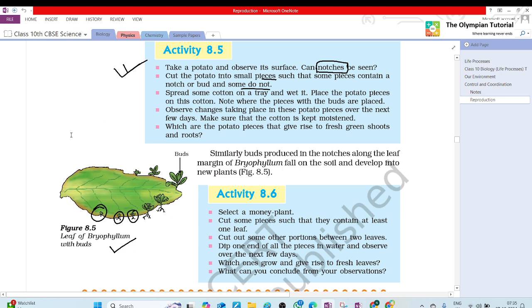What we have done? We spread cotton on a tray. Okay, wet cotton, and where the pieces with the buds are placed. We will observe the changes which take place in the potato in the next few days. But the most important thing, cotton should be moistened. Fresh green shoots and roots will be there. These are buds. Buds produced in the notches along the leaf margin of bryophyllum fall on the soil and develop into new plants.